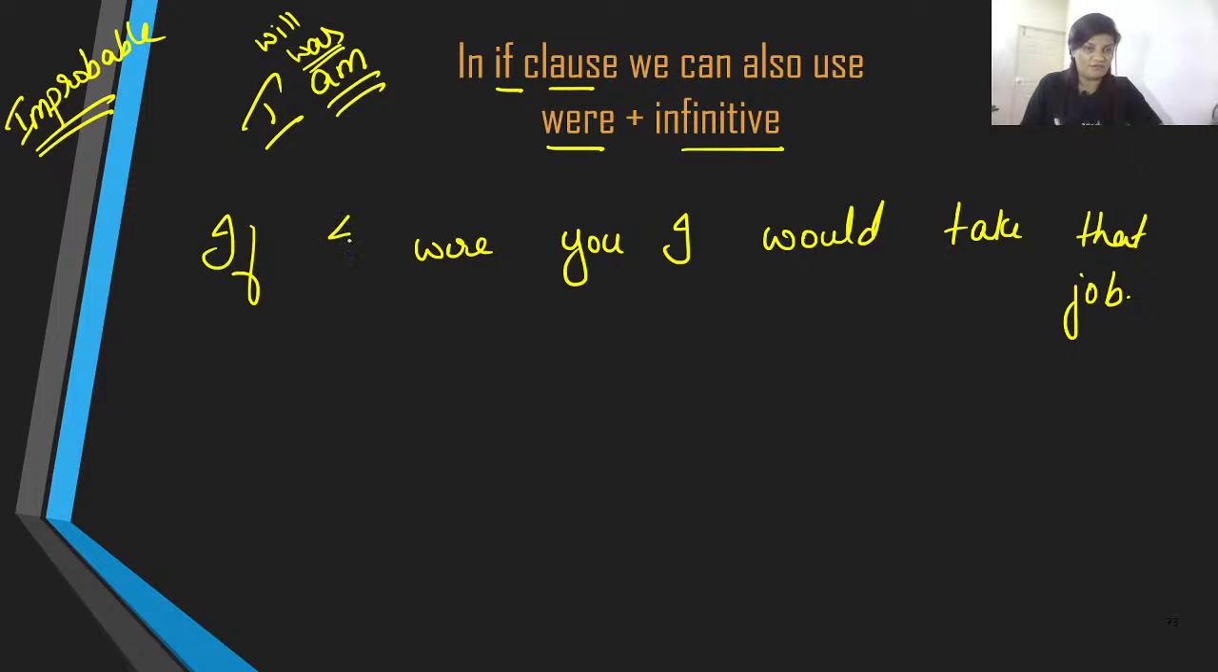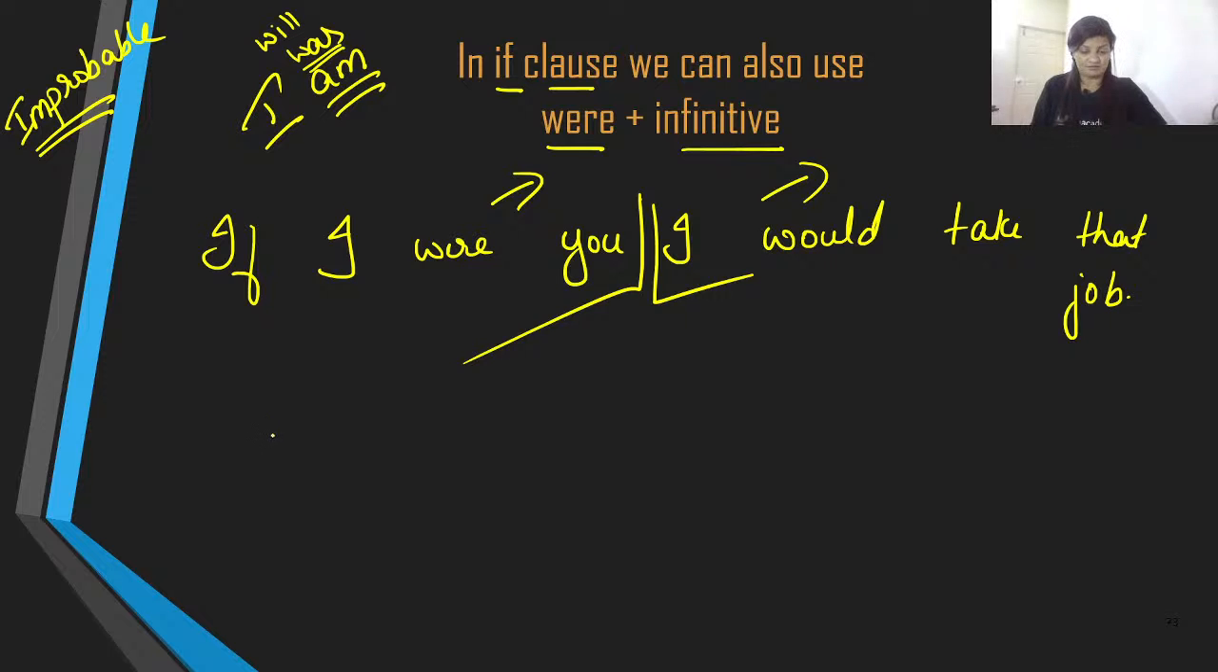So you say, if I were you, which obviously is not going to happen. I'm never going to be you. But then again, this is something that I'm imagining, right? So if I were you, I would take that job. So here, this is our if conditional. This is our action, the outcome, or a situation. Supposing if this conditional had been fulfilled, this would have happened, is what I'm trying to say.